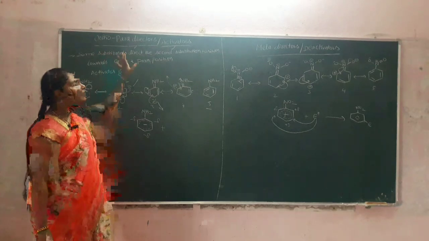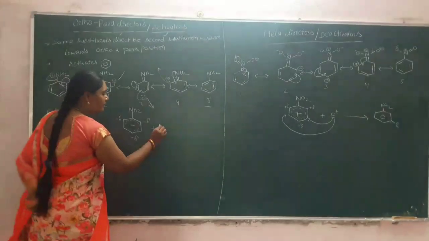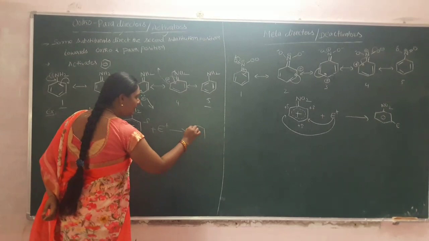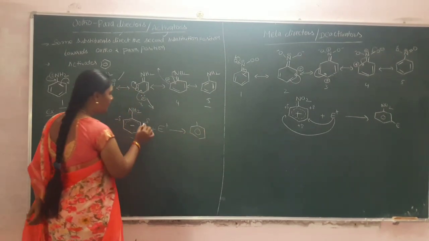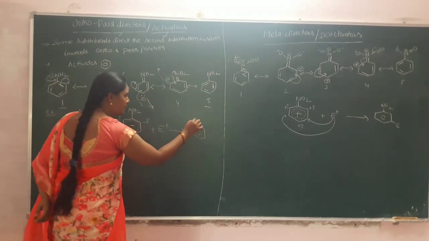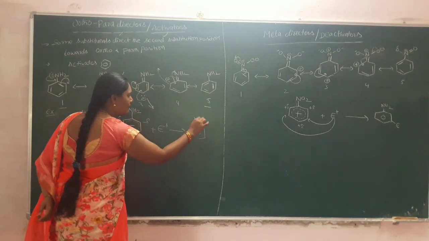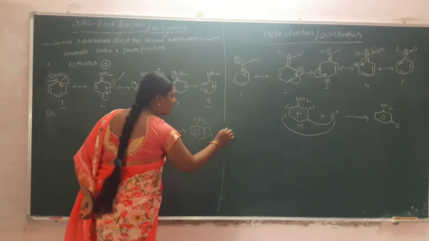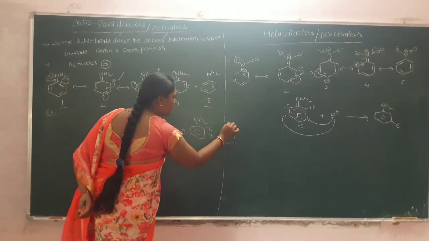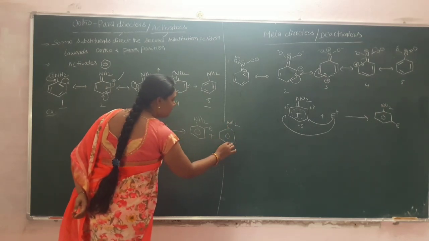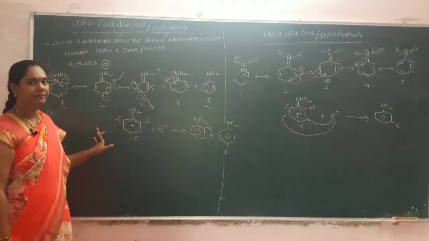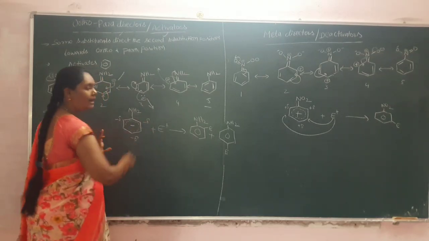In the case of ortho para directors, whenever the electrophile is added to the benzene, the electrophile will attack at the ortho position and para position. That means NH2, and here one possibility is there, and another possibility here, that is NH2 and at this place the electrophile. So these are the possibilities of where the electrophile will attack.